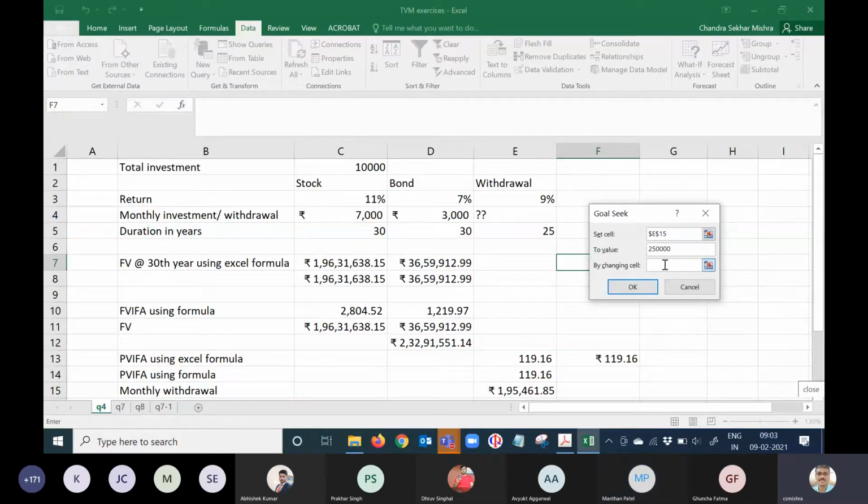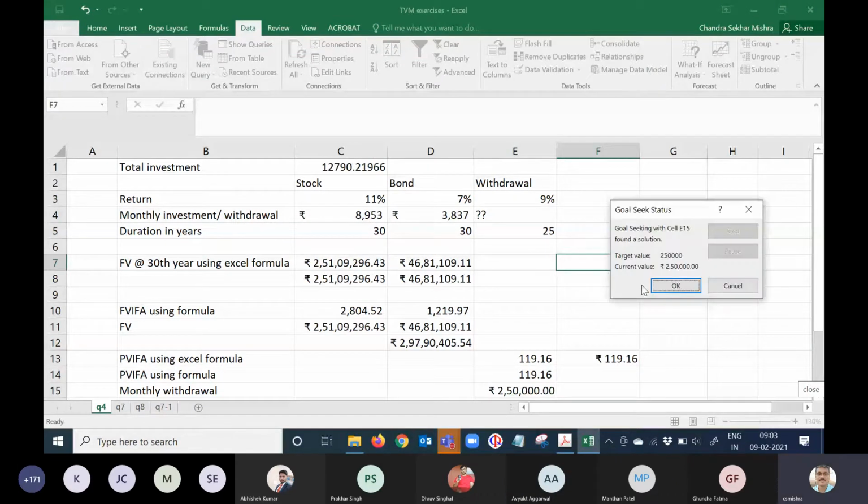By changing which cell? C1, not C4, because I am saying the total monthly investment will be X rupees, which will be invested in a 70-30% ratio. So I say change this one and then click okay.